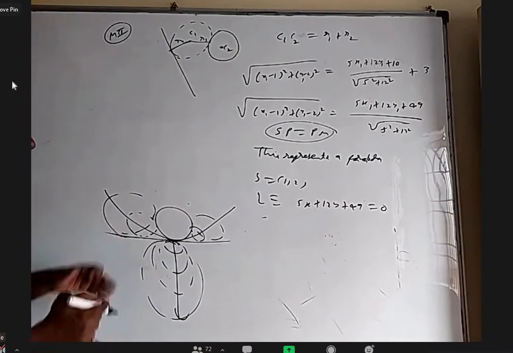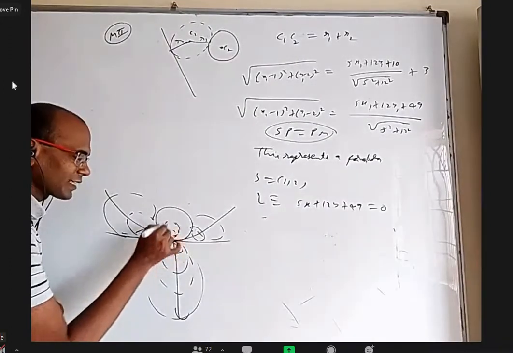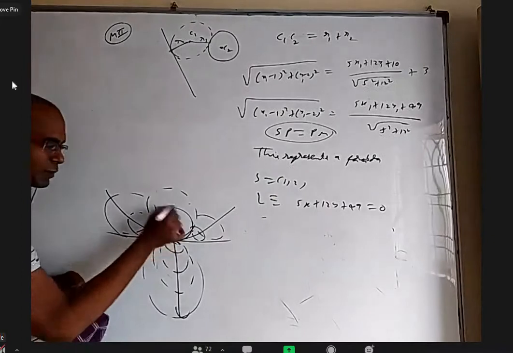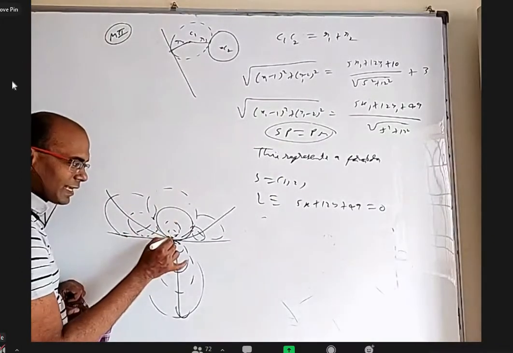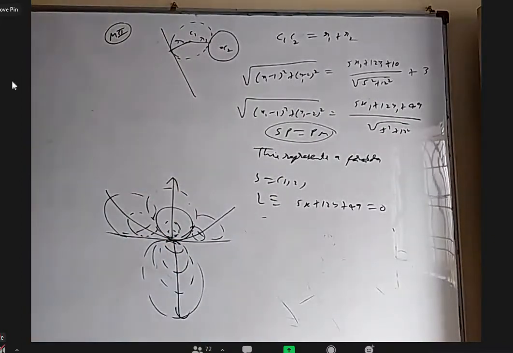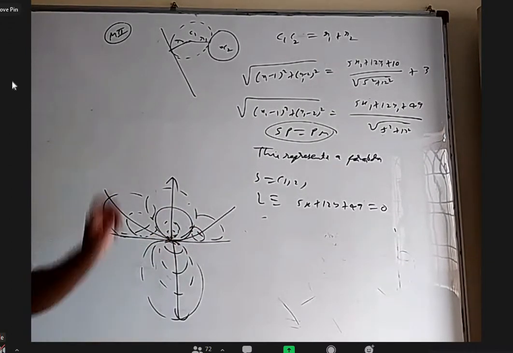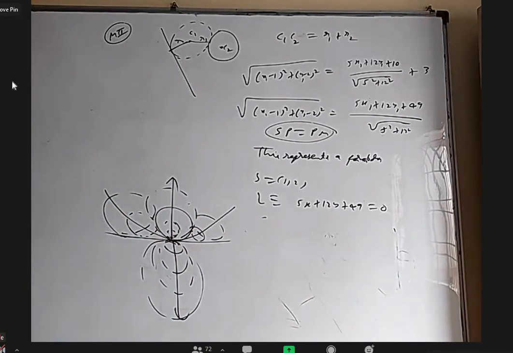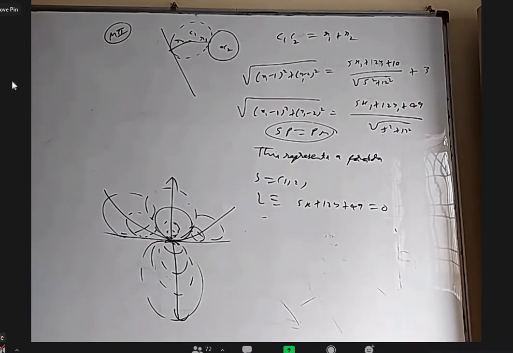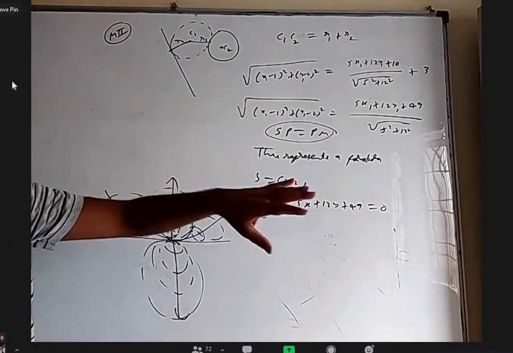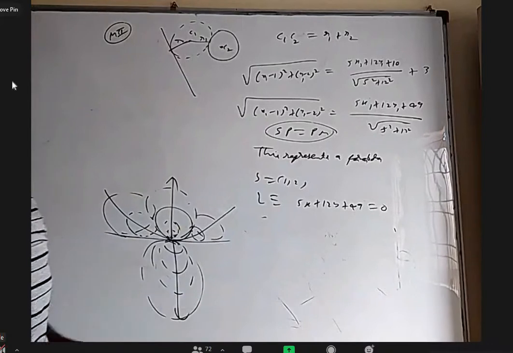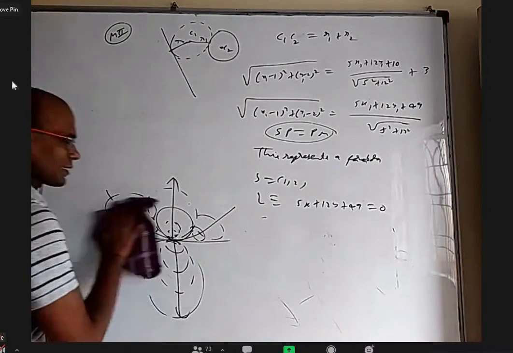What about other circles touching internally like this or internally like this? Either they are smaller than this or bigger than this. Their centers lie on this ray. So externally it is a parabola and a ray, internally it is only one ray. Understand that? Yes. So in the question I stated it is a parabola, find the focus and directrix. So now the locus is not actually a parabola, it is a parabola plus a ray.